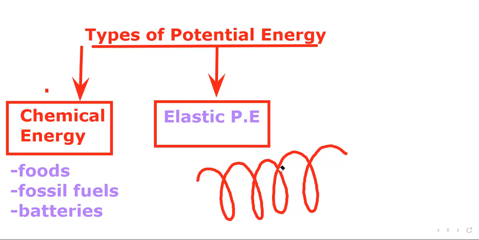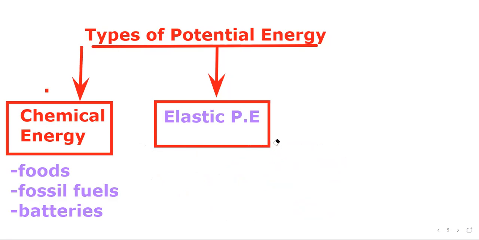Okay, so this elastic potential energy is commonly seen in springs, rubber bands or something like that. Such types of objects have elastic potential energy.